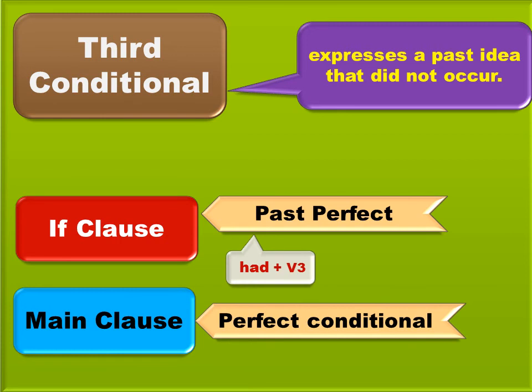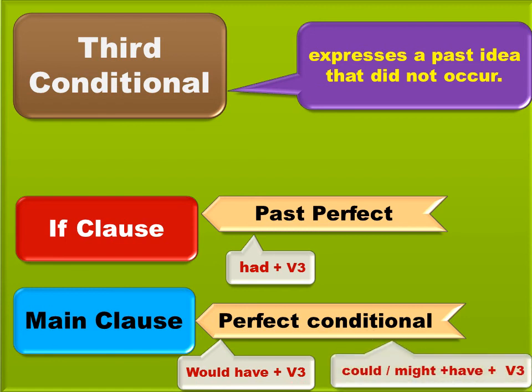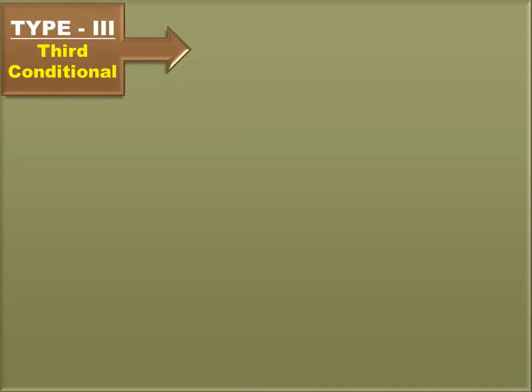We know that past perfect is nothing but had plus V3. And what is this perfect conditional? Perfect conditional is would have plus V3. We can also use the modals could or might plus have plus V3. Now let's see some examples of third conditional.